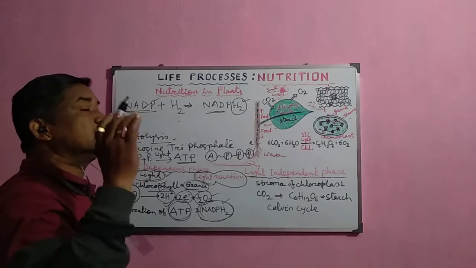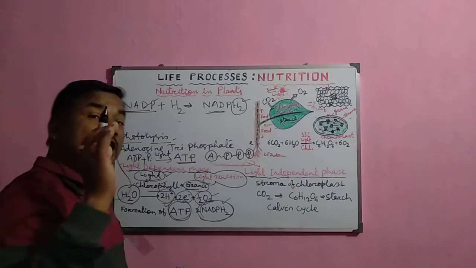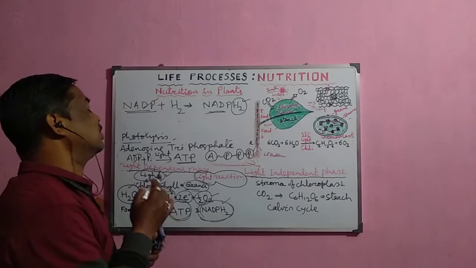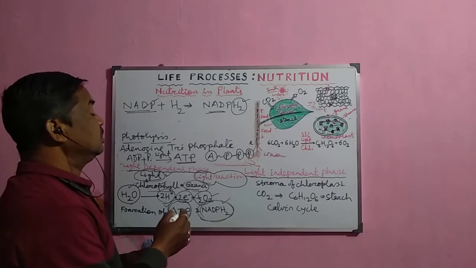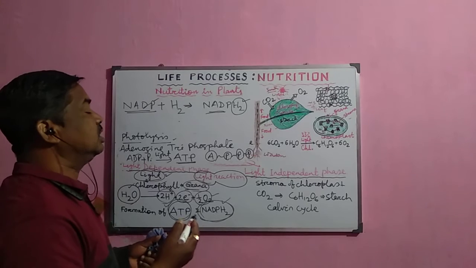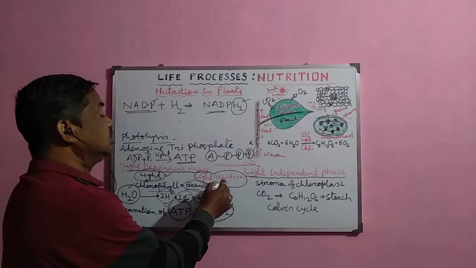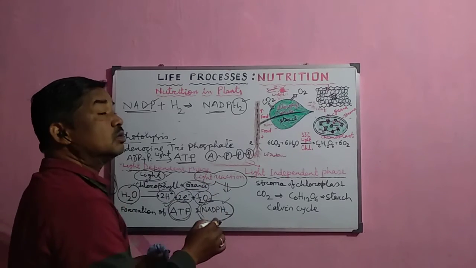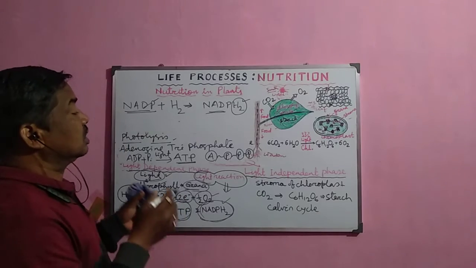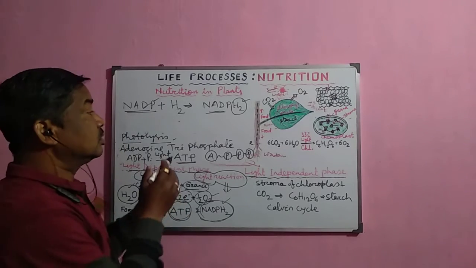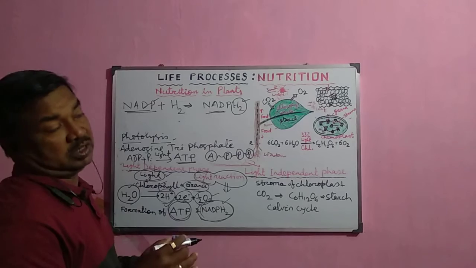In your higher classes you will study cyclic photophosphorylation, non-cyclic photophosphorylation, etc. This is also called the Hill reaction. There is so much terminology associated with this because it is a very complex process, but in your class 10 we have to study this much only.